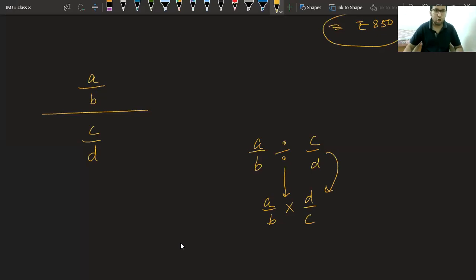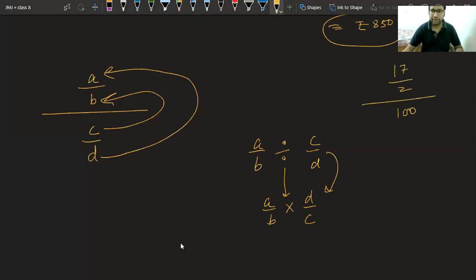Or you can think like this, d will go to the top and this c will go to the bottom. That is why in my question I have 17 upon 2 upon 100. This 1 will go to the top and 100 will go to the 2. This way I have got that 17 upon 200. Krishna, now it is clear to you?